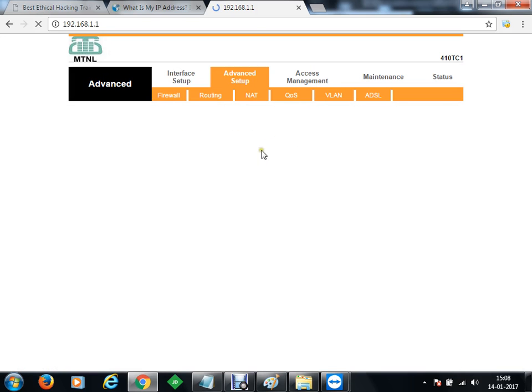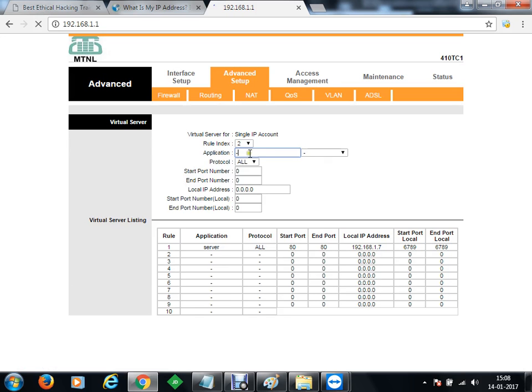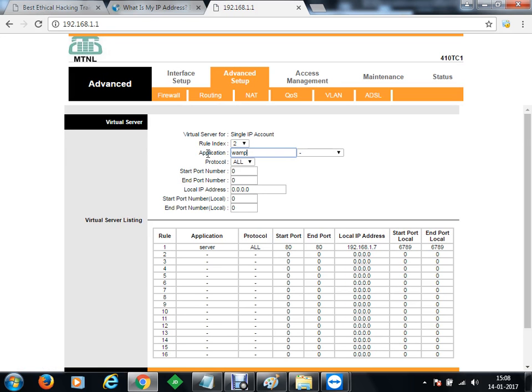Let's say this will be rule number 2. Rule number 2 will be my WAMP server, and whatever packets I will be receiving on port number 80, this I'm going to forward to 192.168.1.7 on port number 80.